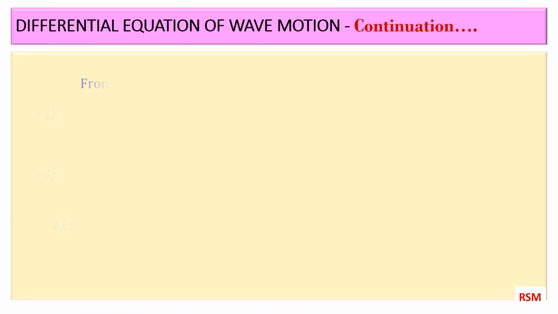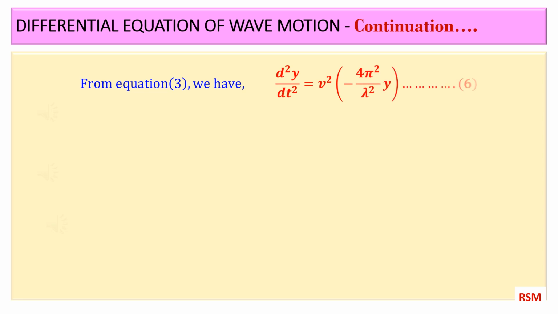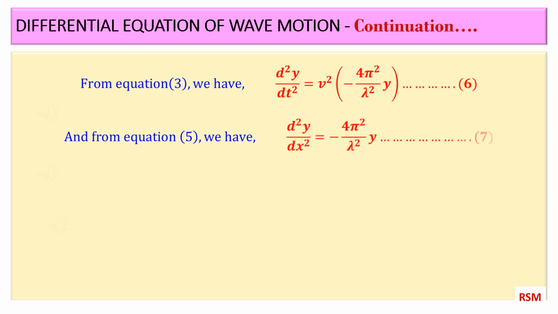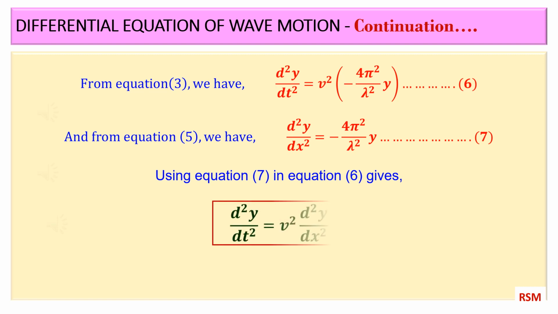From equation 3, we have d square y by dt square is equal to v square into minus 4 pi square by lambda square into y. Call it equation 6. And from equation 5, we have d square y by dx square is equal to minus 4 pi square by lambda square into y. Call it equation 7. Using equation 7 in equation 6 gives d square y by dt square is equal to v square into d square y by dx square. This is the differential equation of wave motion.